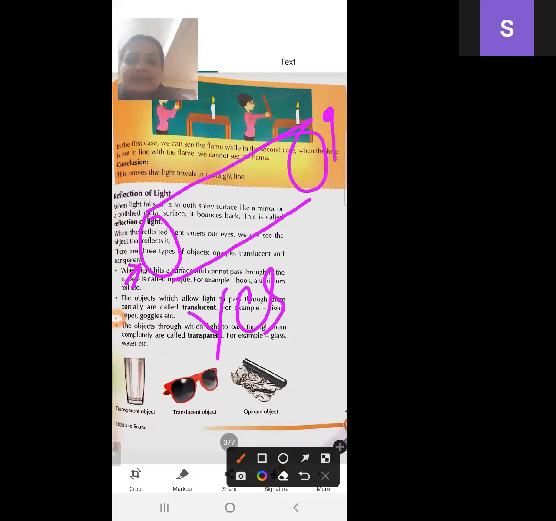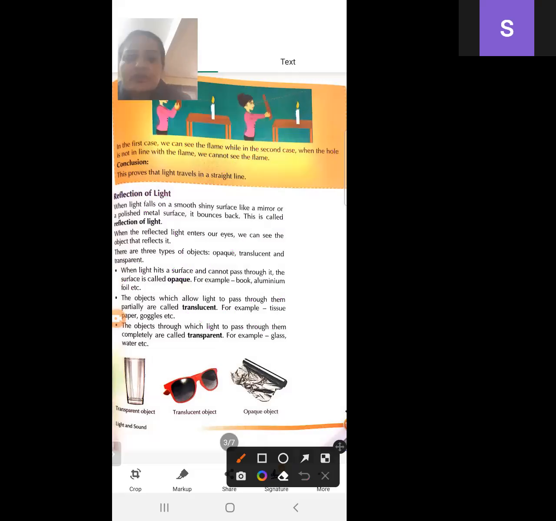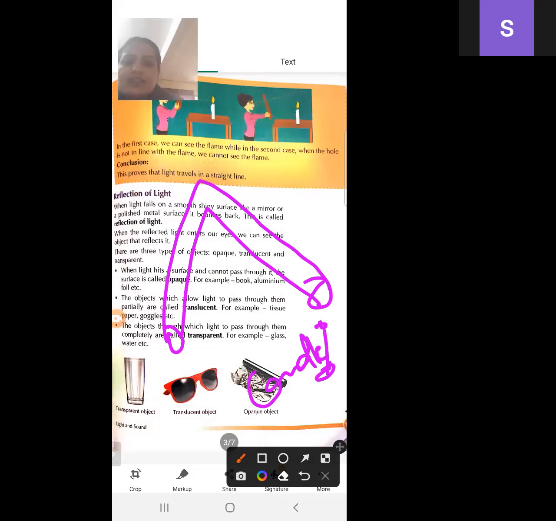Now we will bend the pipe as shown in the figure. Is the candle visible through this pipe? No, because light travels in a straight line.